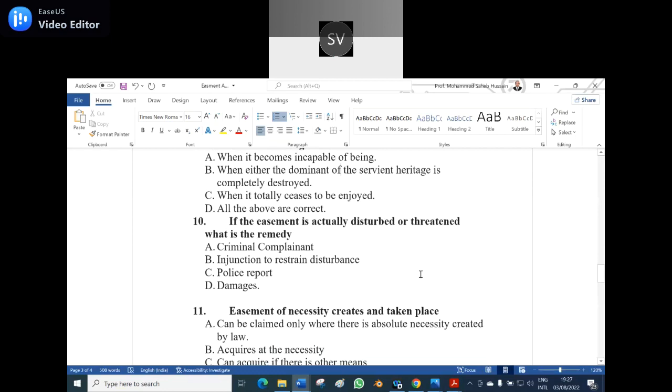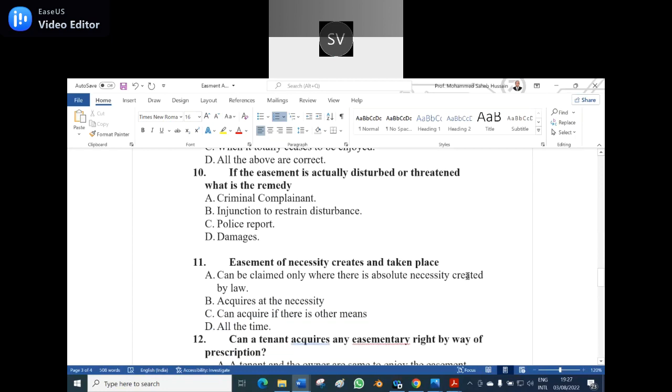Tenth question. If the easement is actually disturbed or threatened, what is the remedy? Option A, criminal complaint. Option B, injunction to restrain disturbance. Option C, police report. Option D, damages. Option B is the correct answer. Injunction to restrain disturbance.